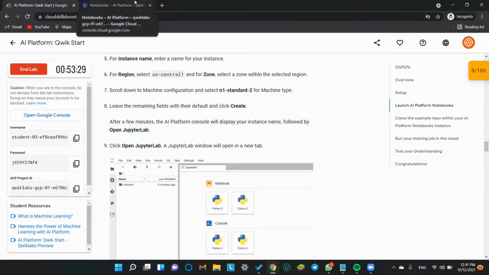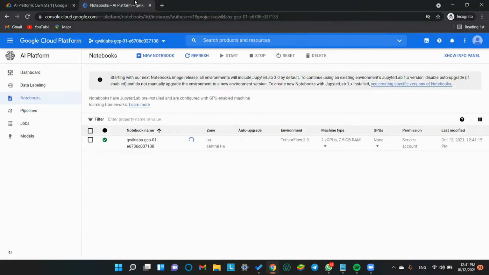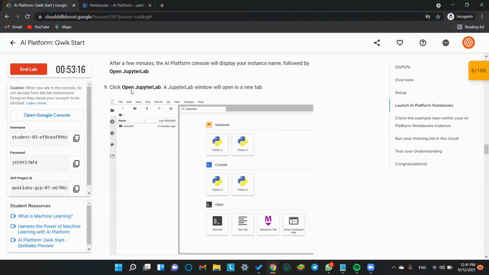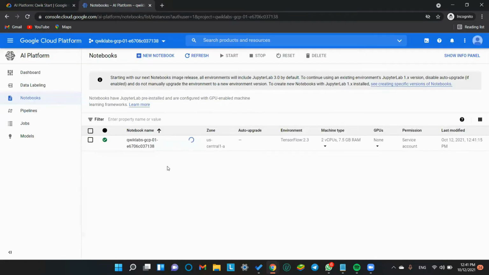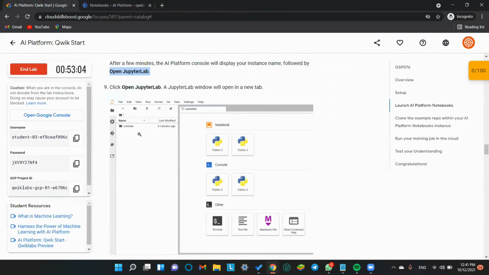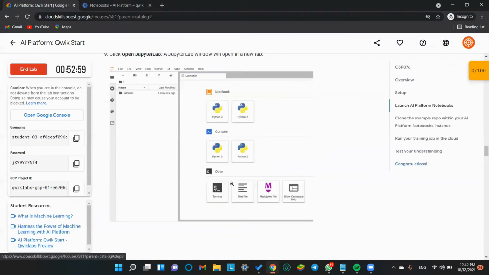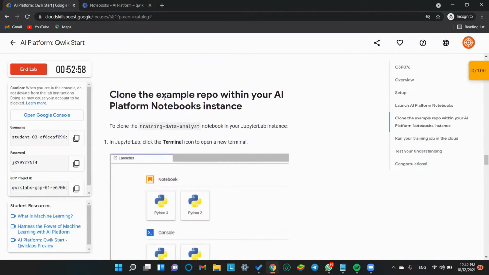After a few minutes, the AI Platform console will display your instance name. Yeah, it is displaying our name, but let's just wait for this instance now, followed by Open JupyterLab. According to the instructions here, we will get a JupyterLab opening prompt, and then we have to click on Open JupyterLab and then clone the example repo within your AI.